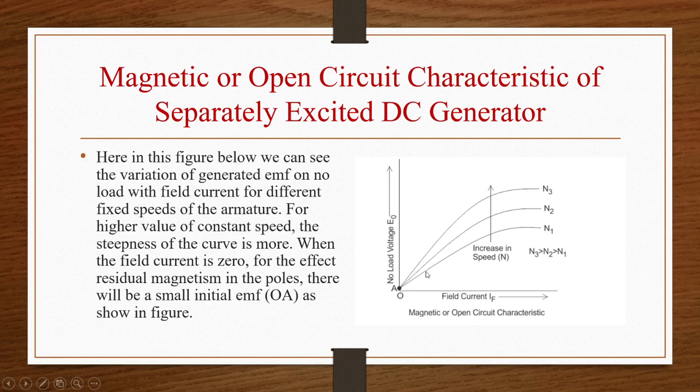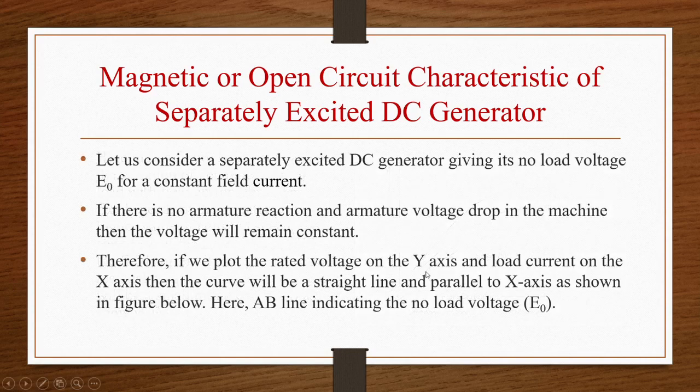Let us consider a separately excited DC generator giving its no load voltage E naught for a constant field current. If there is no armature reaction and armature voltage drop in the machine, then voltage will remain constant. So we are plotting a graph between rated voltage on the y-axis and load current on the x-axis.